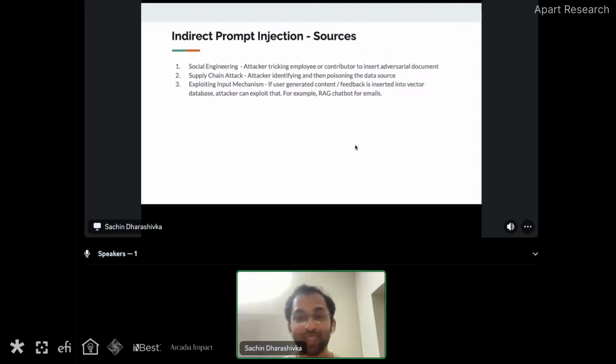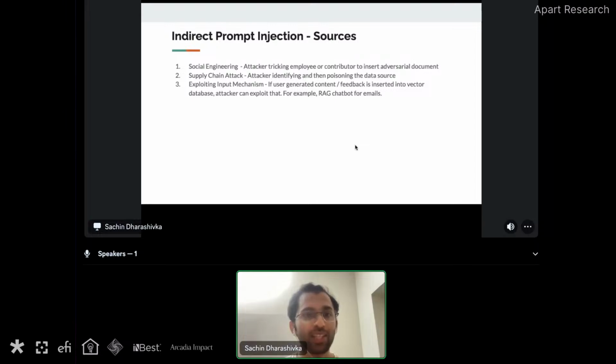Things which seem secure are usually the most insecure and can have the highest impact when they are compromised. With a vector database, an attacker can perform some sort of social engineering, where they send a legitimate looking PDF or mail to an employee in the company, where that document has lots of correct information, and somewhere some part of it has something wrong inserted.